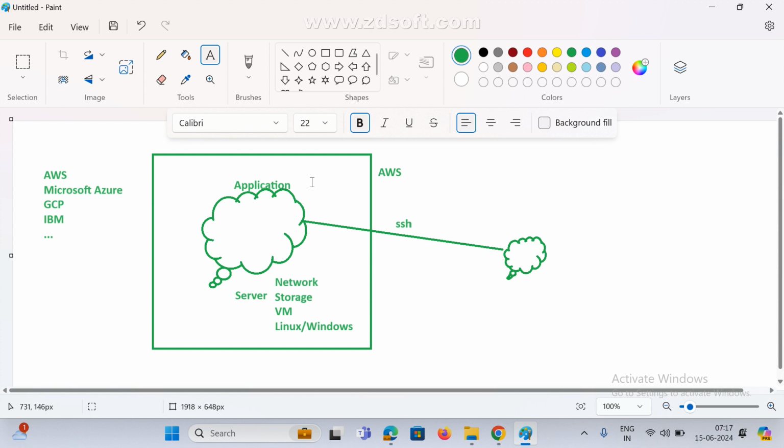That server I don't have physically. Just now I'm going to connect with the AWS people, and they are providing some infrastructure, and on top of the infrastructure I am going to deploy my application.